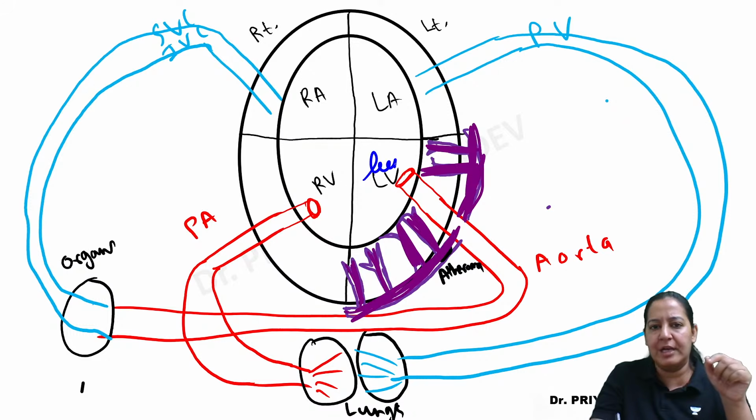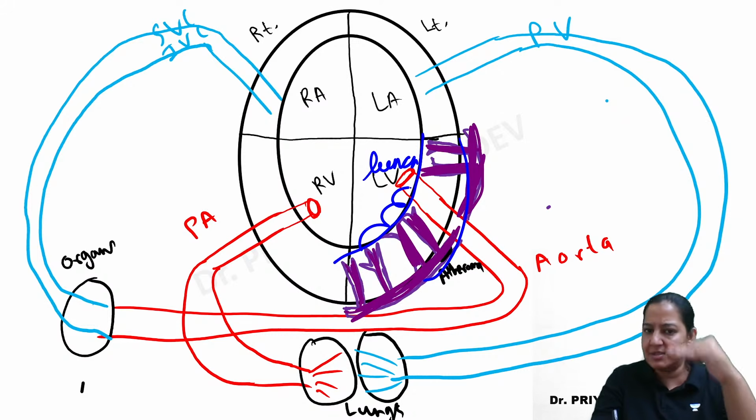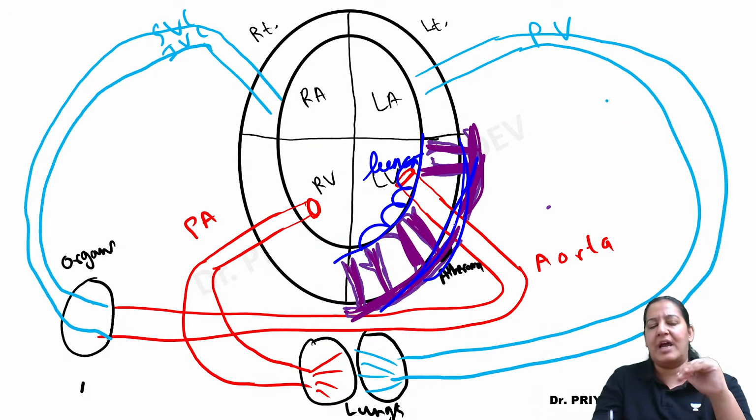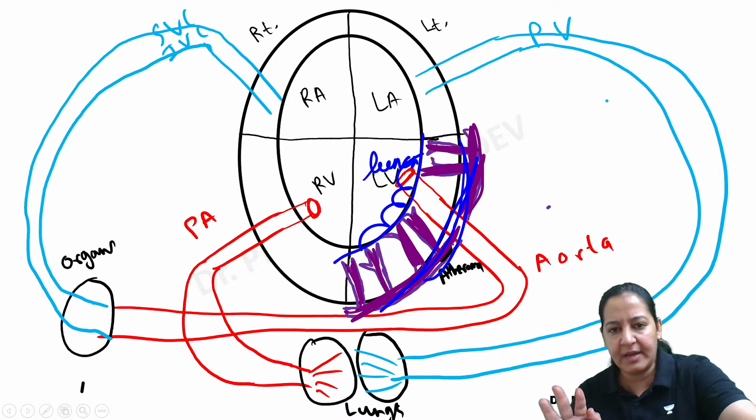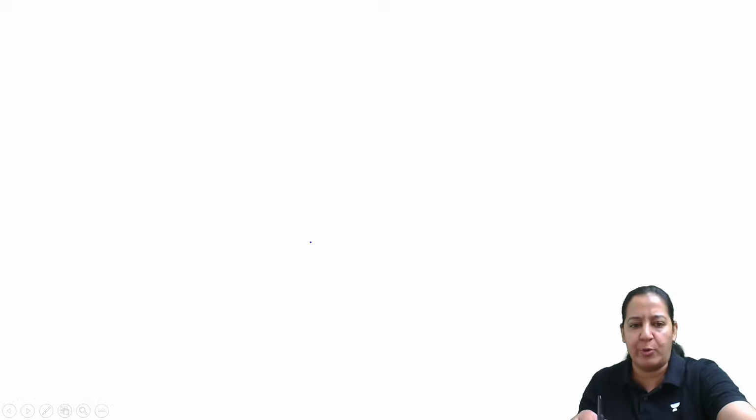You all can appreciate this is the lumen of the left ventricle and this is the wall. This is the inner side of the wall and this is the outer side. So coronaries are supplying blood from outer to inner. Let me zoom into this portion. I'm drawing only this portion on the next page.